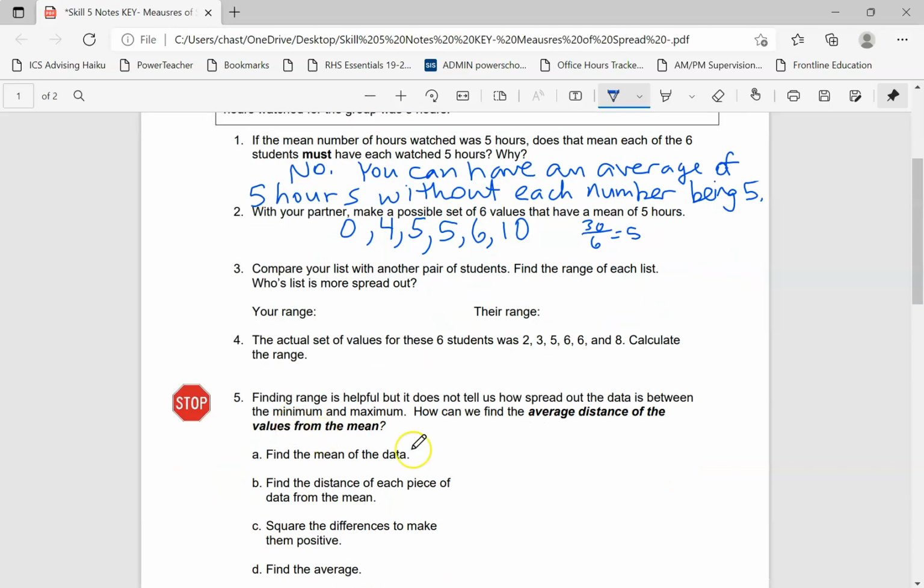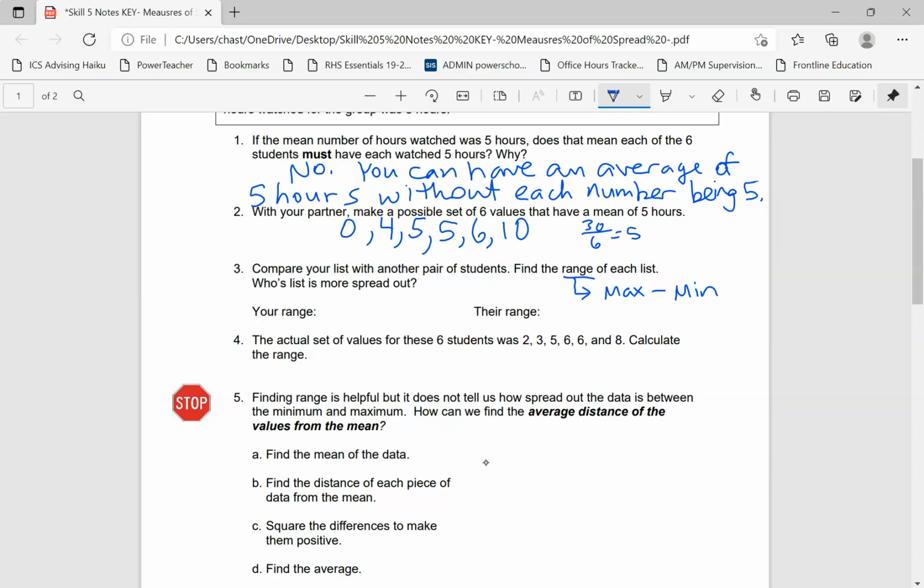All right, so compare your list with another student's. Find the range of each list. Who is more spread out? When we find the range, it is going to be the distance between the max and min. So you're going to take max minus min. Your examples might be different than what I come up with. In this example, my range with the data I now have on my list would be a range of 10, right? If I look at the example where it was 4, 4, 4, 6, 6, 6, that range would be 6 minus 4, which is 2. So it could have a lot more.